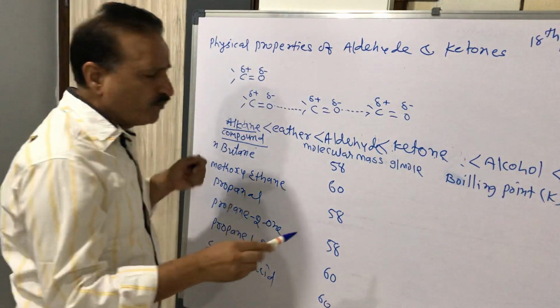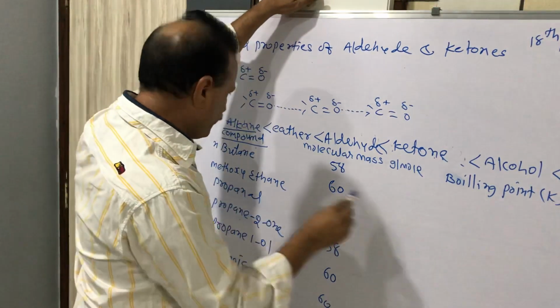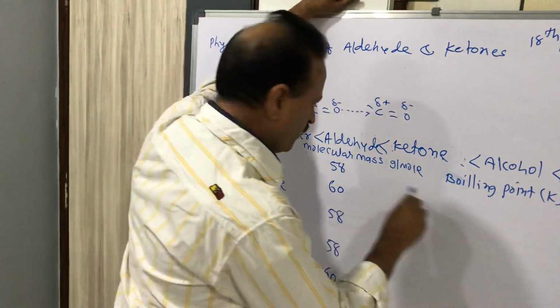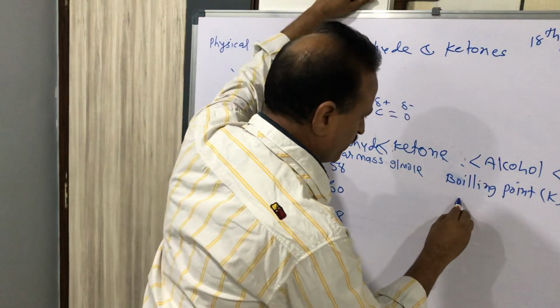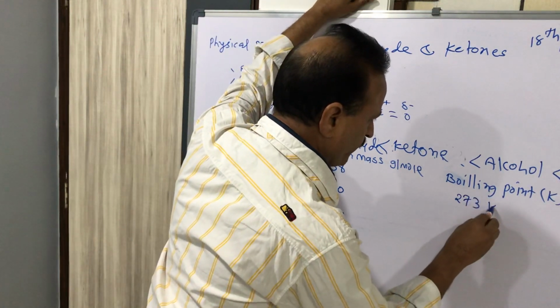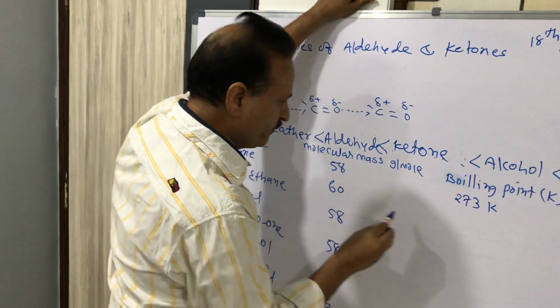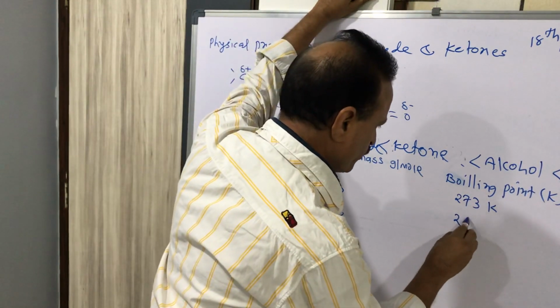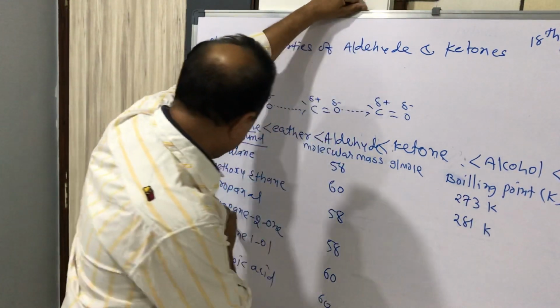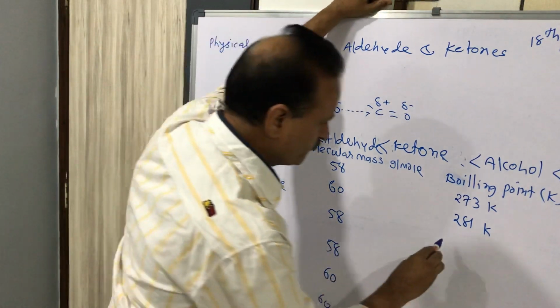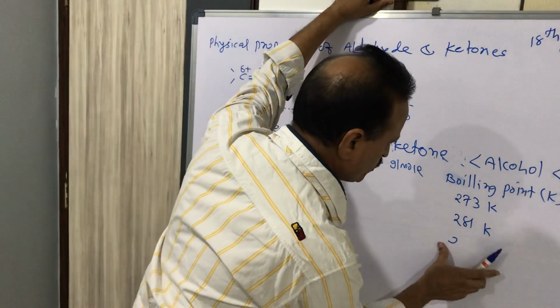Now we have the boiling points. The boiling point of n-butane is 273 Kelvin. Then the boiling point of methoxyethane is 281 Kelvin. Then the boiling point of propanal is 322 Kelvin.